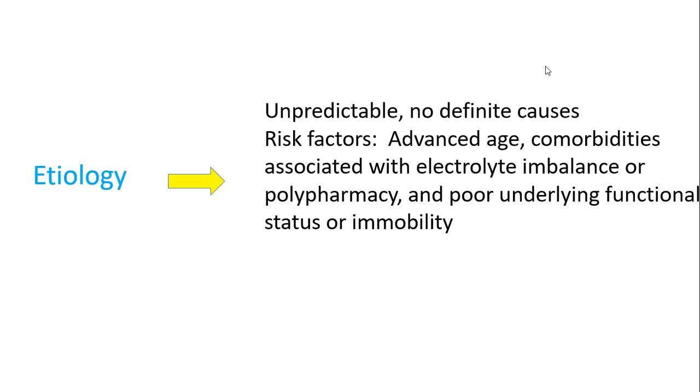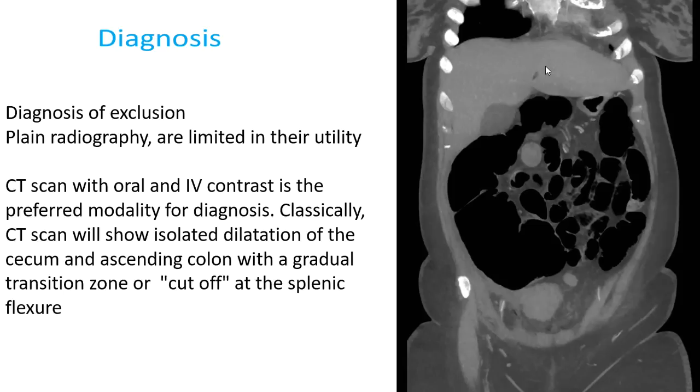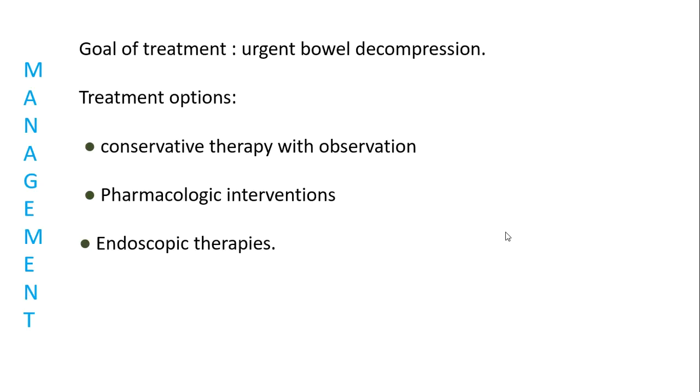So, etiology: there is no definite cause per se. It's mainly because of advanced stage dyselectrolytemia, polypharmacy, and poor functional status, that is, if the patient has been immobile for a very long time. So, as we can see, this is the cecum and the ascending colon, and there is a cutoff at the splenic flexure. This is more than 12 centimeters.